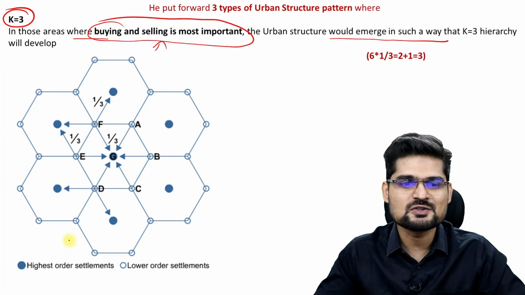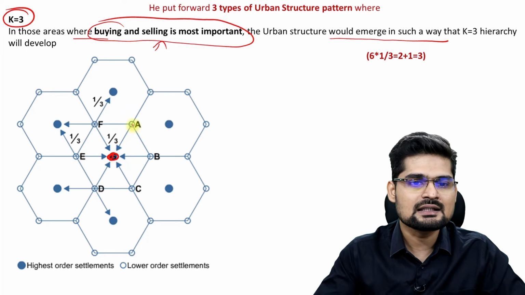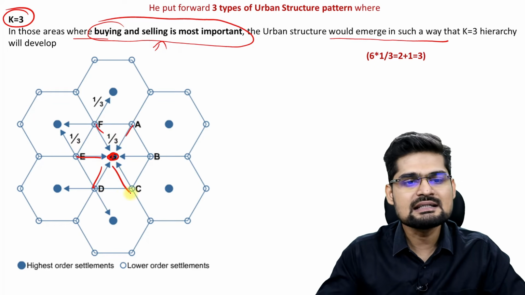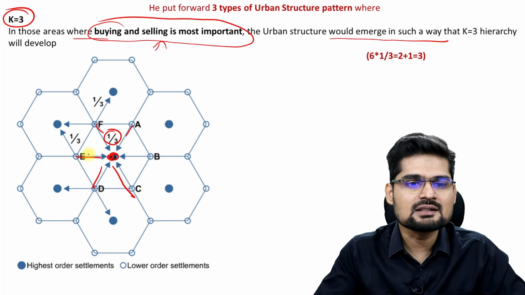What is this K3 principle? Look here. One bigger center is actually serving the 6 smaller centers in the hierarchy, right? So what is happening? 1/3 in every situation it is serving, right?